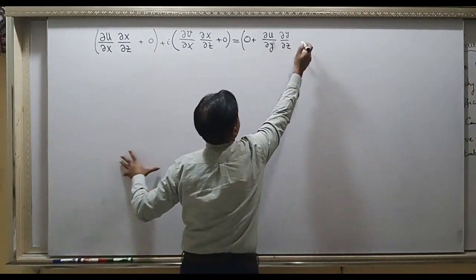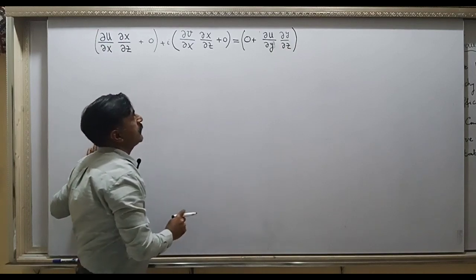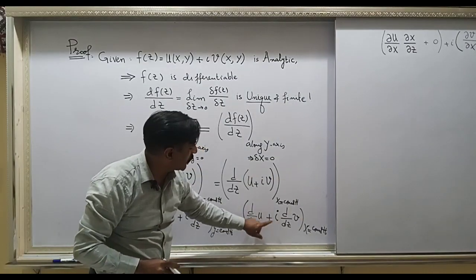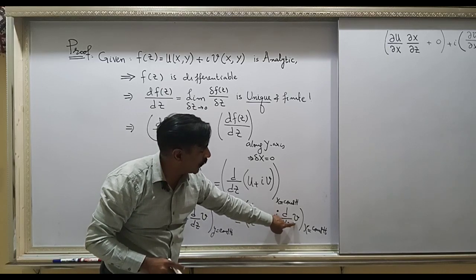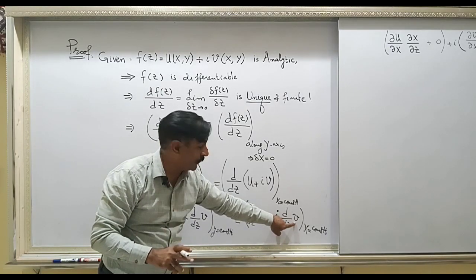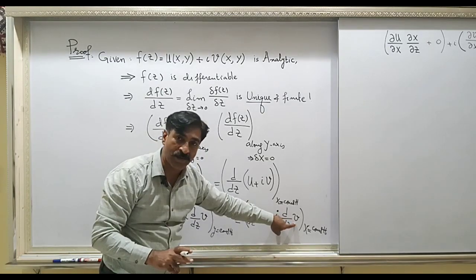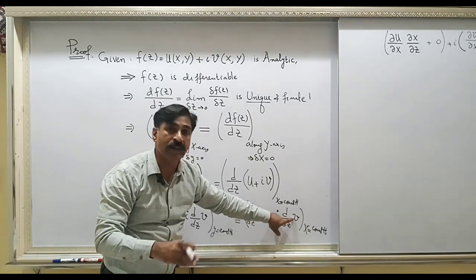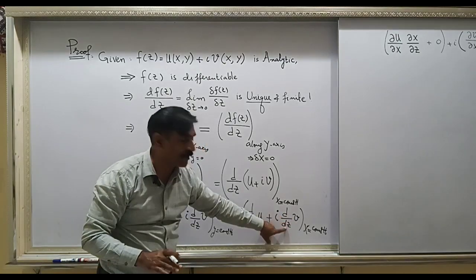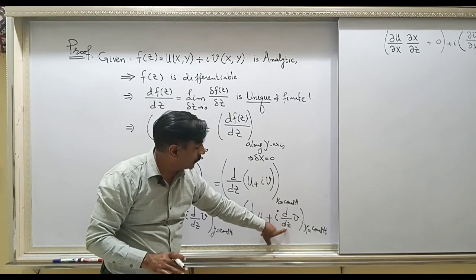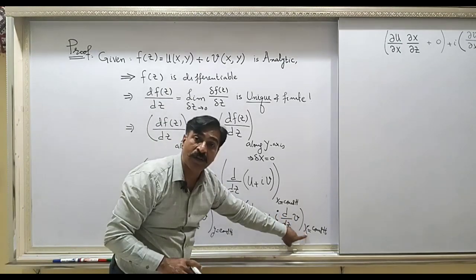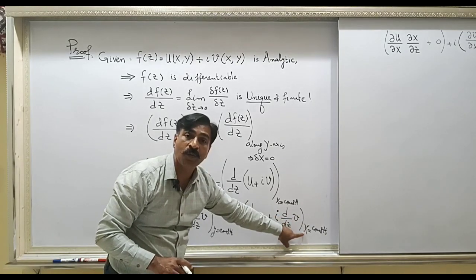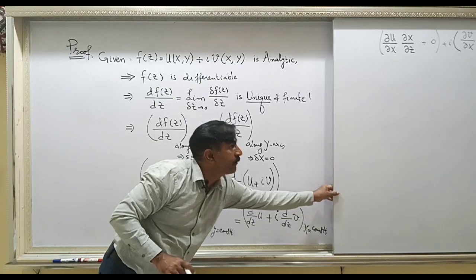Please make a parenthesis on it, meaning a round bracket, and plus iota d by dz of v. Listen again, v is again a function of x and y. So you will differentiate v first with respect to x and then with respect to z. But x is a constant. So the derivative of v with respect to x will be 0.